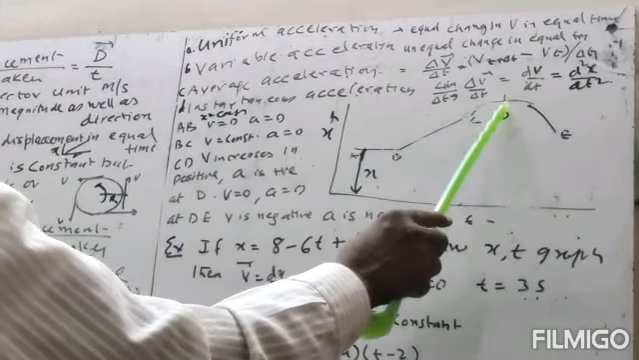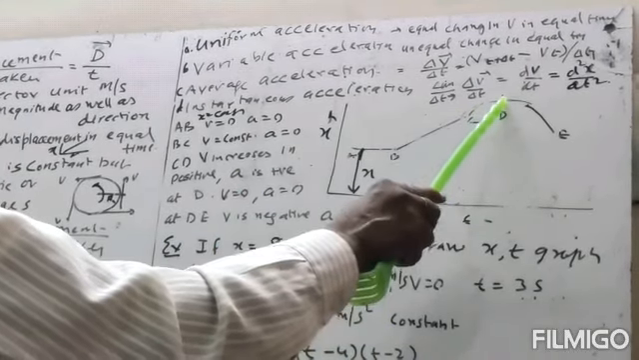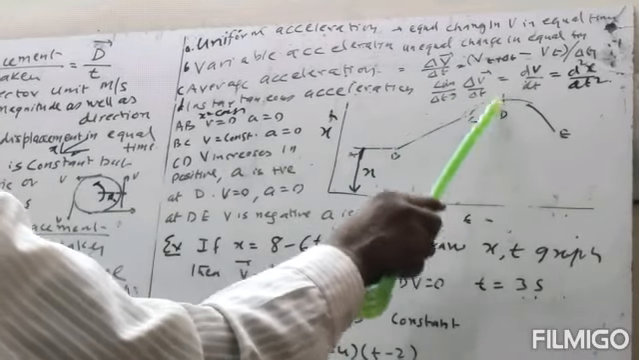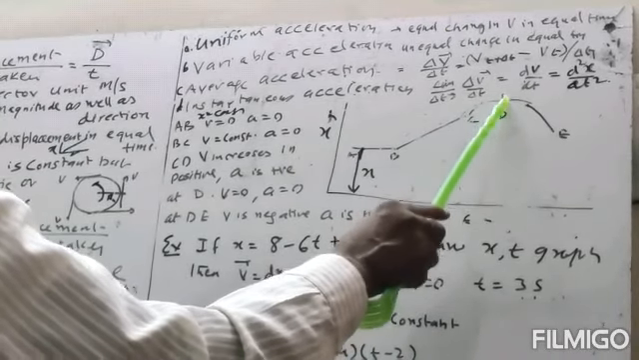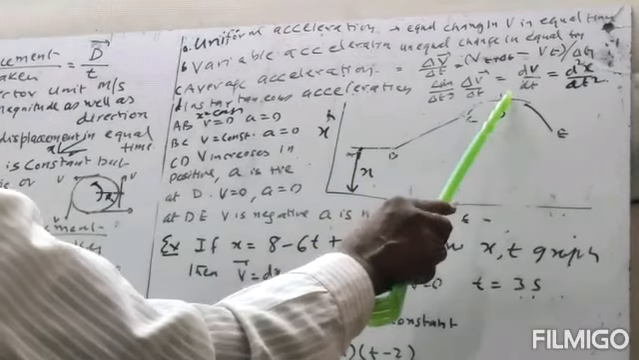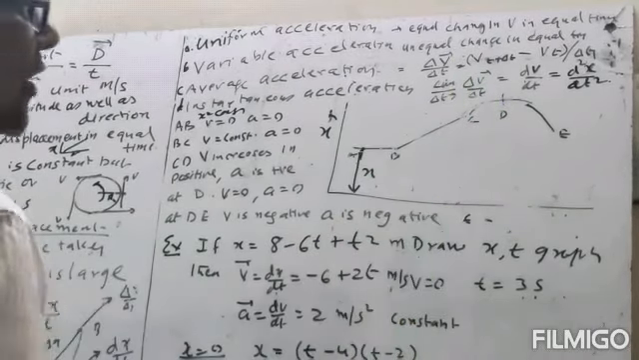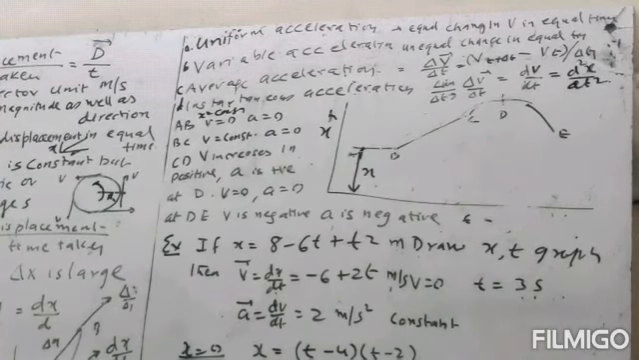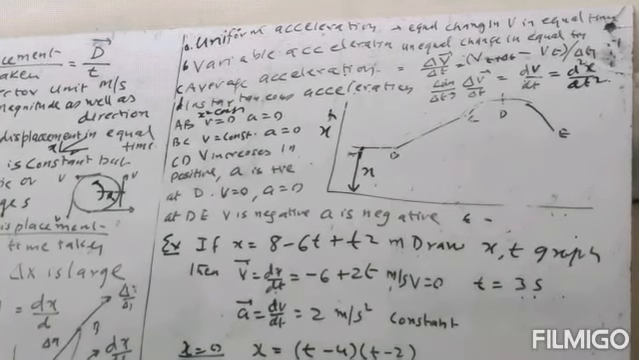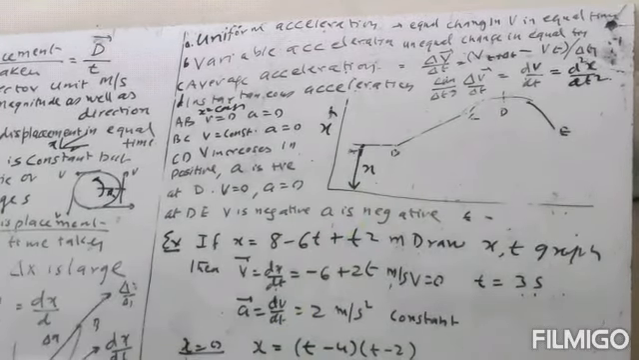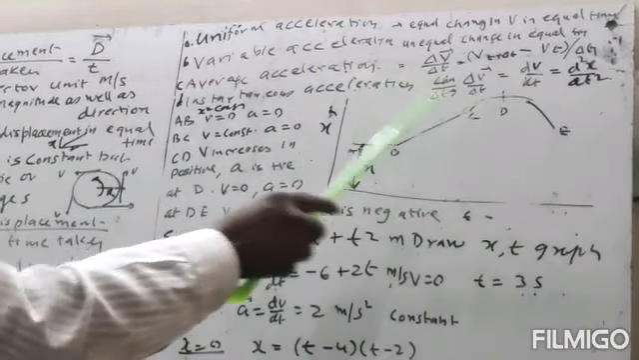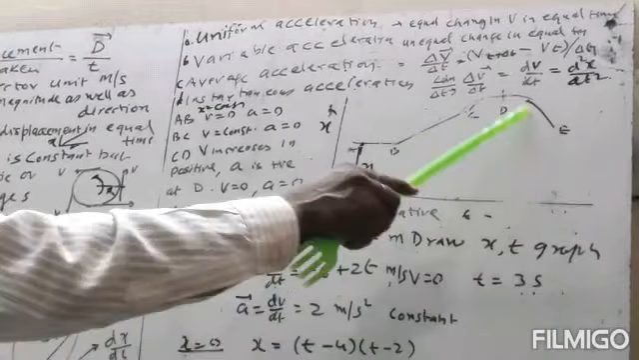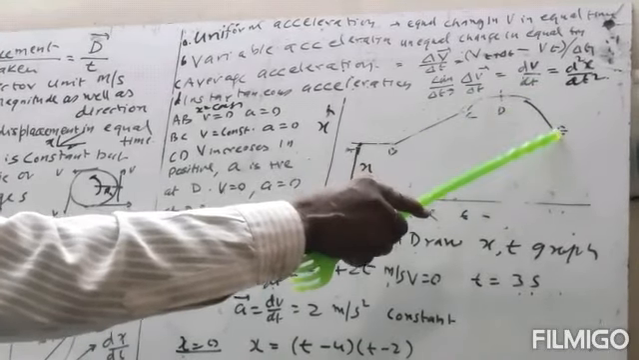Now at point D, x is constant, so here velocity is constant. Similar to this point here, it is not changing. So at this point D, the velocity is 0, acceleration is 0, and after D, along DE, there is a decrease in x as time increases. So here velocity is negative, velocity is decreasing.